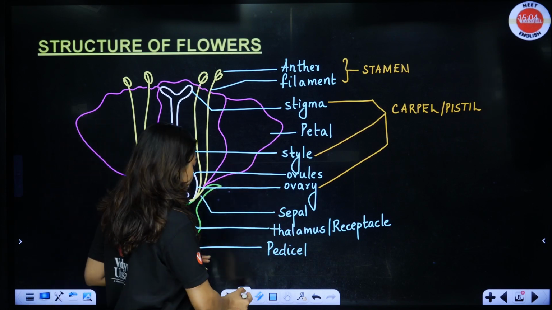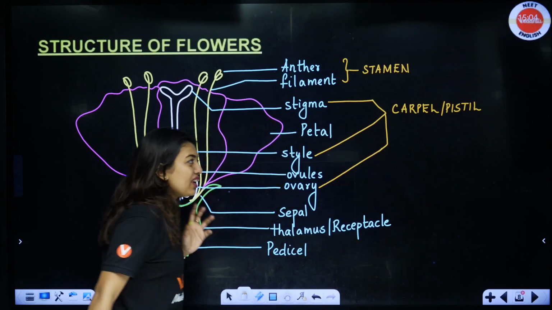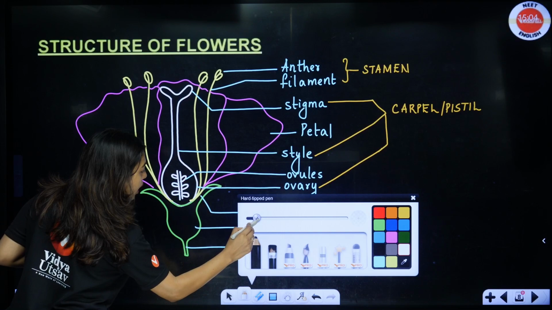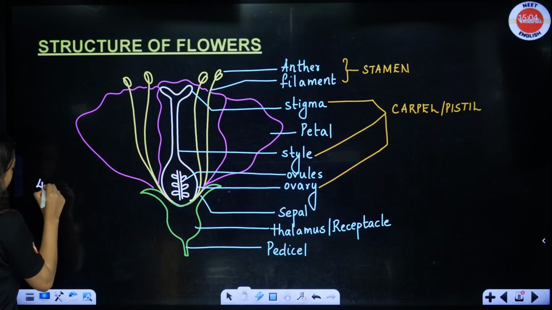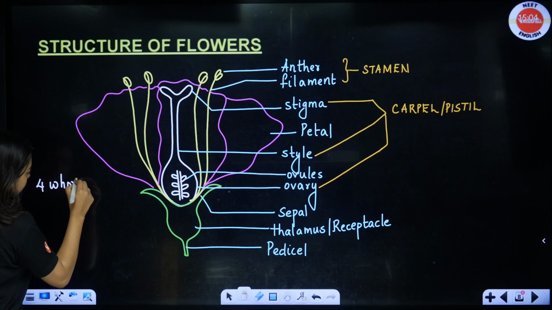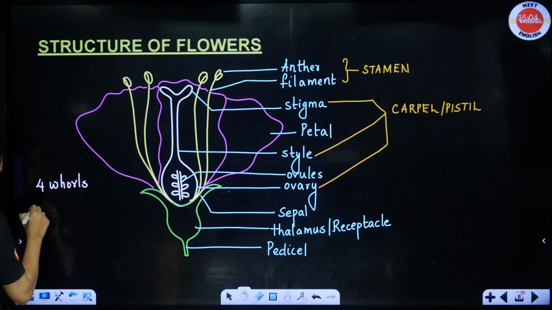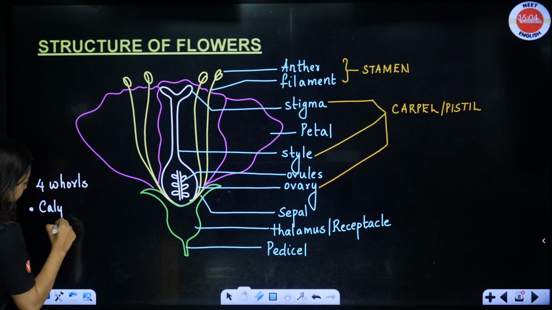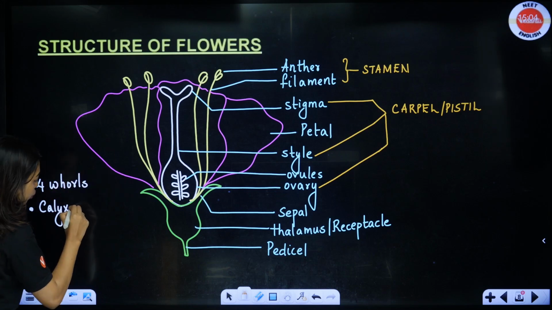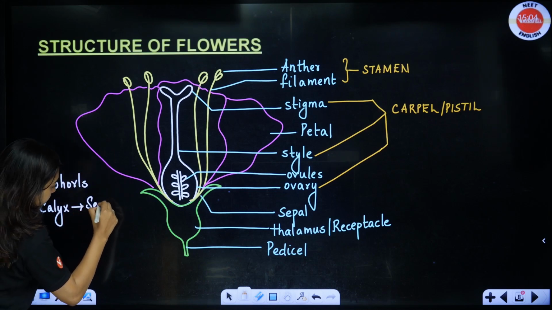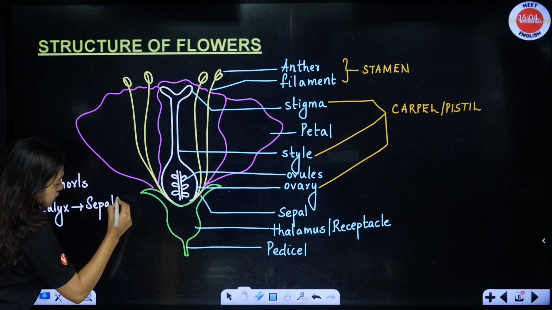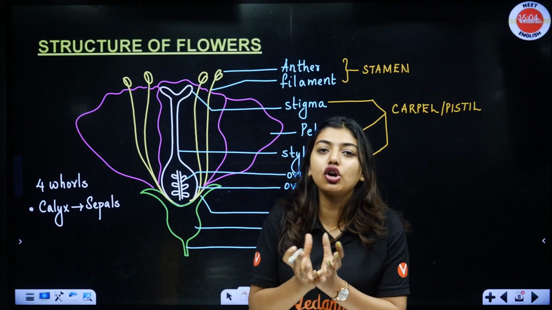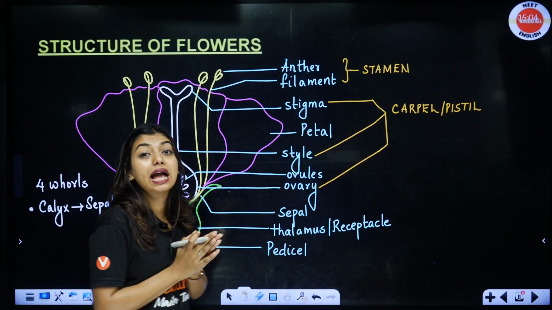Now we will come into this. Students, please understand that flowers have 4 whorls. What do they have? 4 whorls. Whorls, not world. The first whorl is going to be called the calyx, which has many units of sepals. So the first whorl that you are seeing is going to have many units of sepals. That is called as what? Calyx.